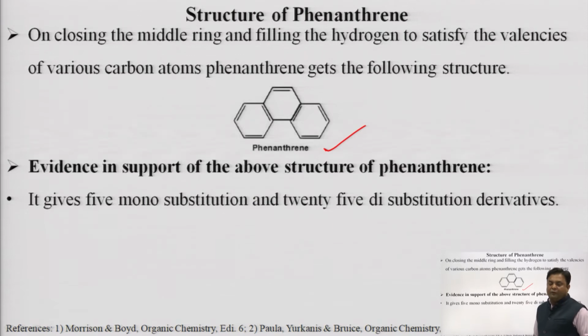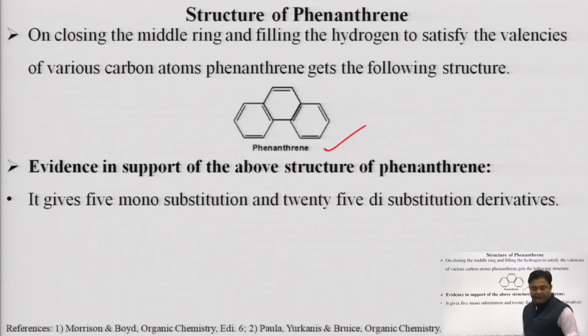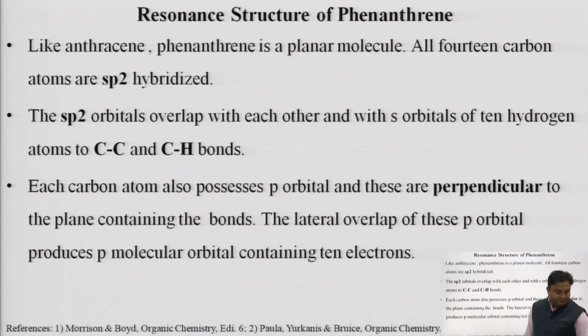When we go for the identification of the different substituted products in this phenanthrene ring, we found that it gives 5 monosubstitution and 25 disubstitution derivatives. So it again clearly indicates that phenanthrene has this particular structure. Now, this is all about the chemical and synthetic evidence in the establishment of the structure of phenanthrene.